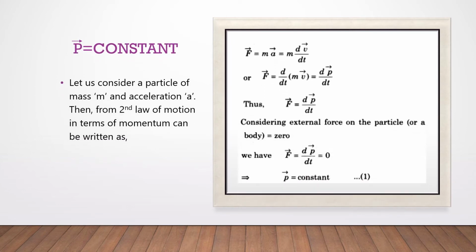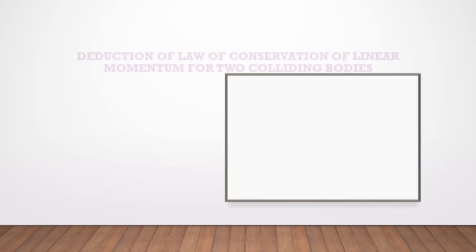P equals constant. Let us consider a particle of mass m and acceleration a. Then, from second law of motion, in terms of momentum, it can be written as F equals ma equals m dv by dt, or F equals d by dt (m times v) equals dp by dt. Thus, F equals dp by dt. Considering external force on particle equals 0, we have F equals dp by dt equals 0. P equals constant.